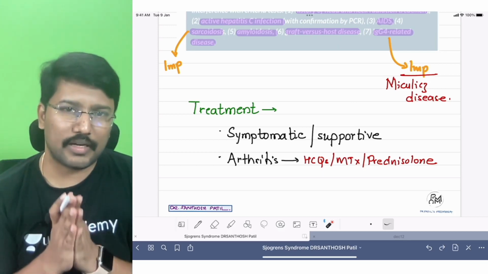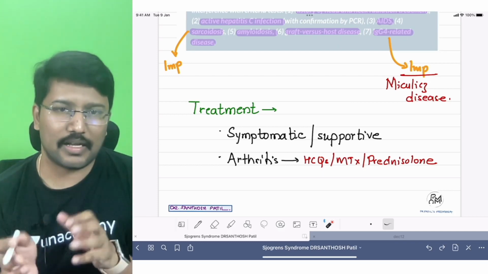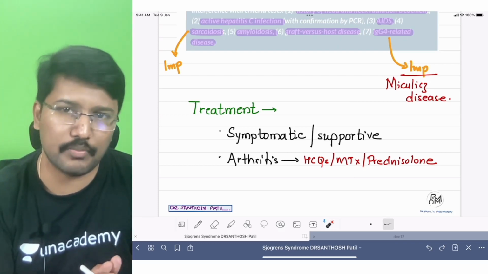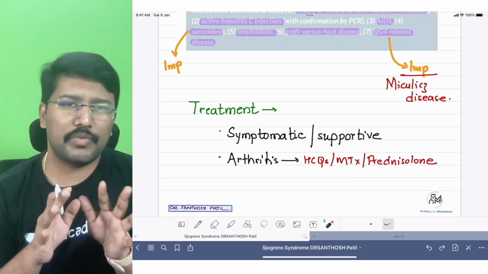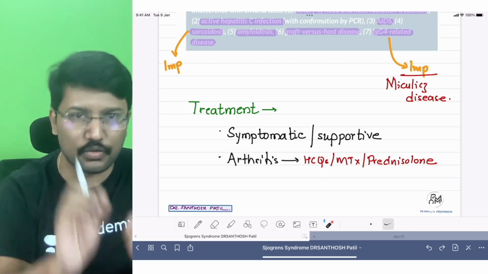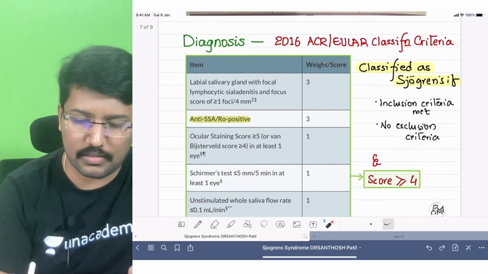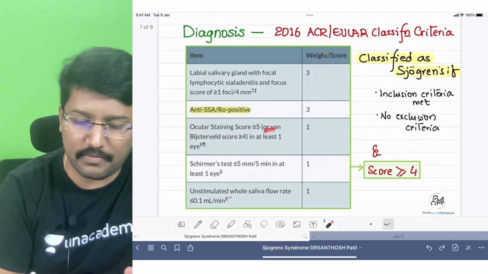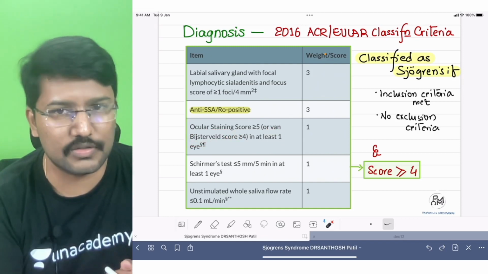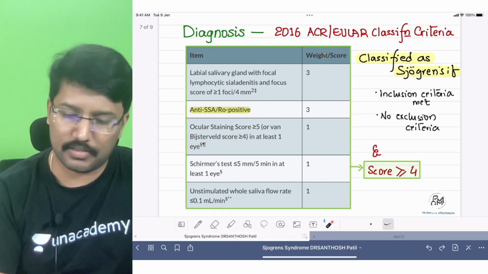So the most important points I want you to remember are basically about differentiation from AIDS and sarcoidosis. That's one important table that you should remember. MCQs are possible from that table. Then the second thing is the latest diagnostic criteria and the scoring pattern and the components of that scoring system. Those two tests that we spoke about: the ocular staining score and Van Bijsterveld score. I don't know how exactly it is pronounced, but that is the score. And Schirmer's test, the number is particularly important.